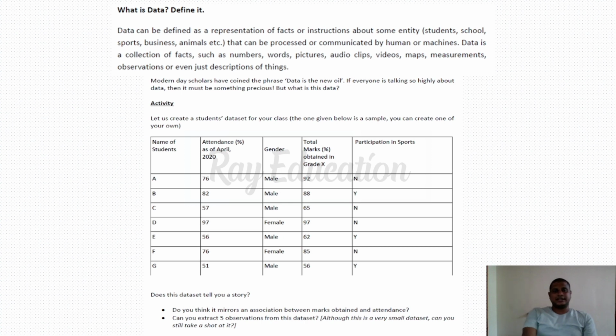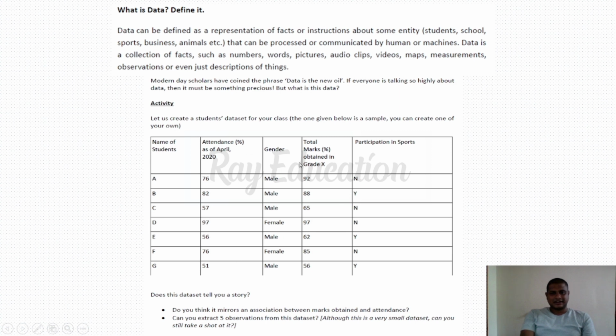See here, what is data? Data can be defined as a representation of facts or instructions about some entity, be it students, schools, sports, business, animals, etc. They can be processed or communicated by humans or machines. Data is a collection of facts such as numbers, words, pictures, audio clips, videos, maps, measurements, observations, or even just descriptions of things.